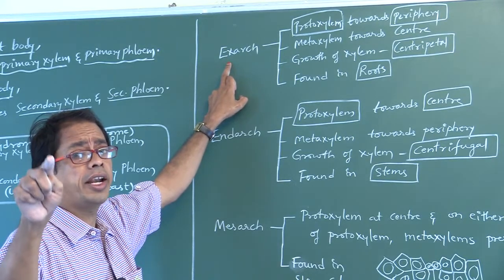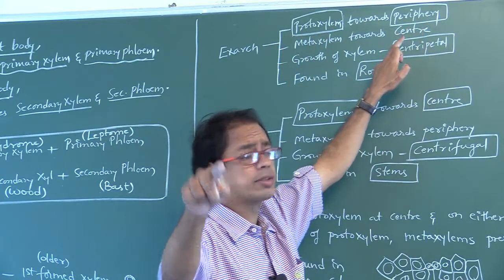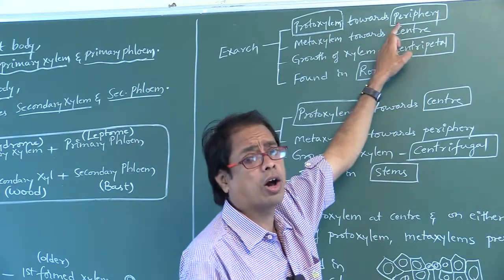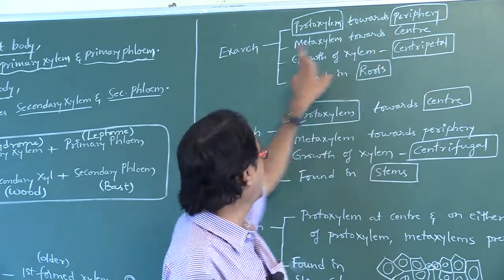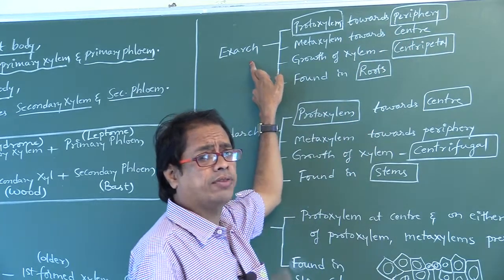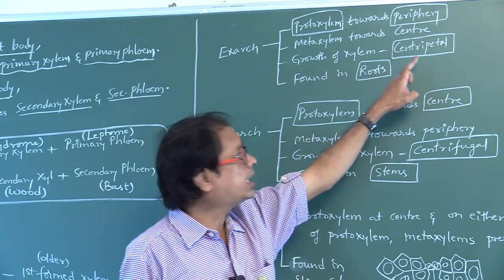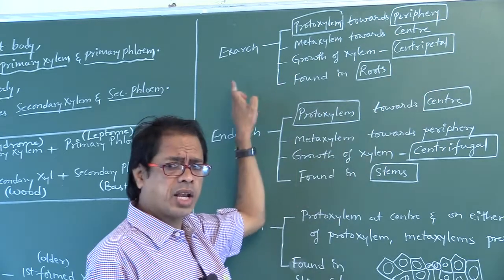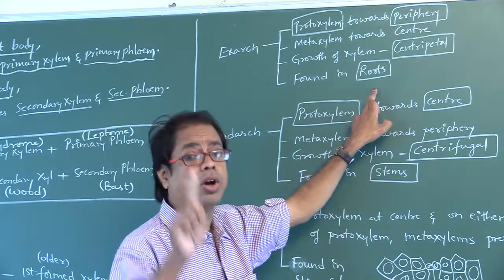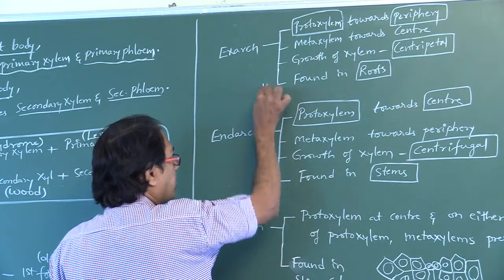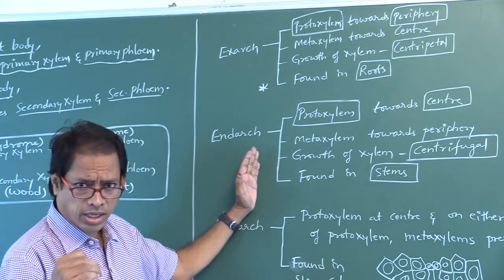Protoxylem is towards the outer side, the periphery. Periphery means towards the epidermis. Protoxylem towards the periphery, or metaxylem towards the center, is so called exarch xylem. If exarch xylem is present, the formation of xylem is centripetal. This is the characteristic feature of roots. Exarch xylem is a characteristic feature of roots. Endarch, end means towards the center.